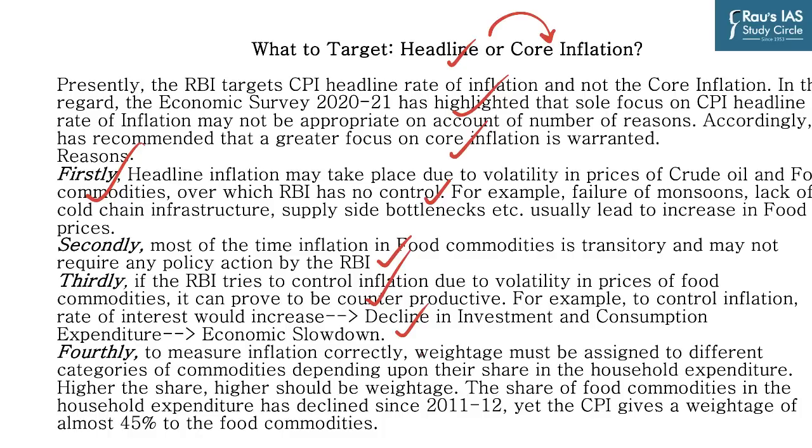And lastly, to measure inflation correctly, weightage must be assigned to different categories of commodities depending upon their share in the household expenditure. Higher the share, higher should be the weightage. And the share of food commodities in household expenditure has declined since 2011-12. Yet the CPI gives a weightage of around 45% to food commodities, as we have already seen. So I hope with this discussion, it was clear to you as to what the inflation, especially the WPI and CPI differences, headline and core differences, and how the base effect impacts the rate of inflation.